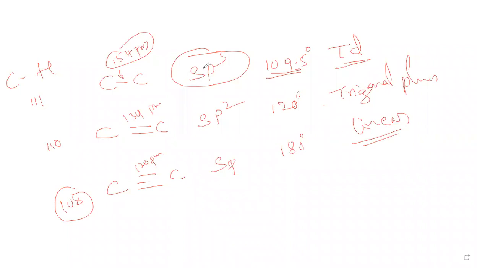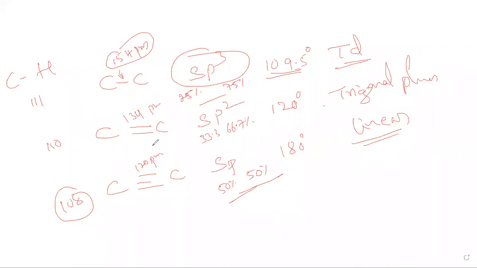In the case of sp3, there is one s orbital and 3 p orbitals. So the s character in sp3 is 25%, and the remaining 75% is p character. In sp2 hybridization, the s character is 33.3% and the p character is 66.7%. In sp hybridization, it is 50% s character and 50% p character. So from carbon-carbon single bond to double bond to triple bond, the s character is increasing. Are you noticing this?